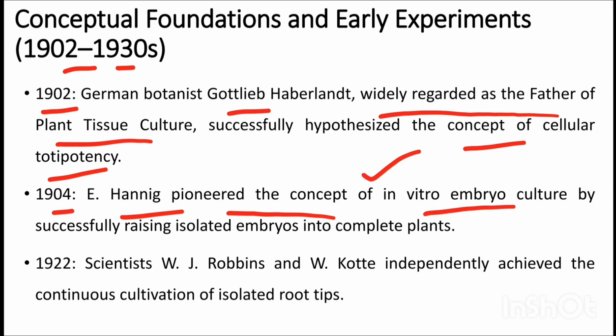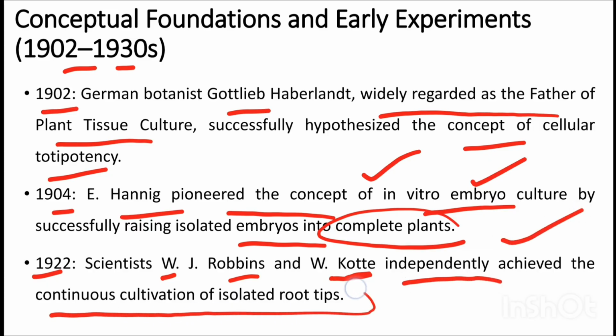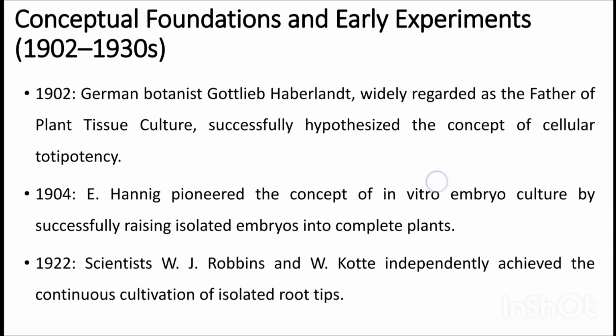In vitro means inside the lab environment. We can culture embryos by successfully raising isolated embryos into complete plants. Then in 1922, scientists W.J. Robbins and W. Kotte independently achieved the continuous cultivation of isolated root tips. So these are some early experiments in this field.